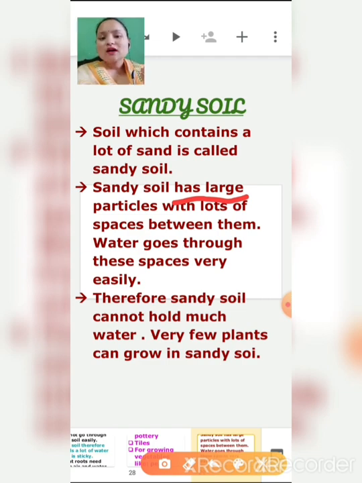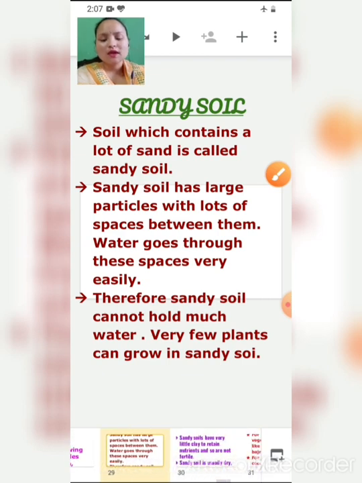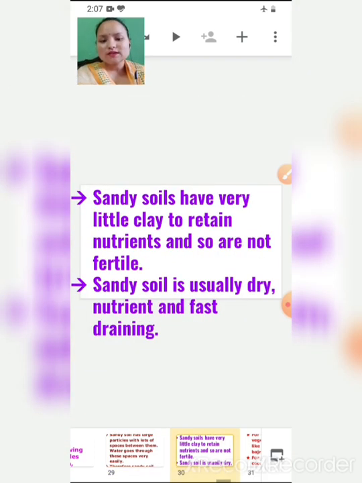But sandy soil has large particles with lots of spaces between them, so water goes through these spaces very easily. Therefore sandy soil cannot hold much water. Only very few plants can grow in sandy soil because this soil is very loose, so it cannot hold the water properly.